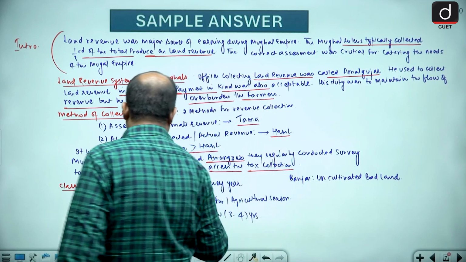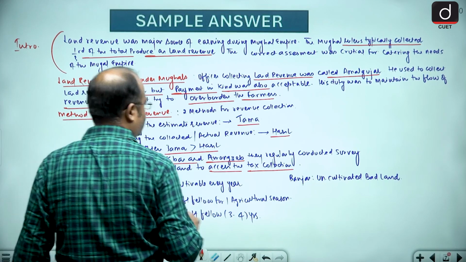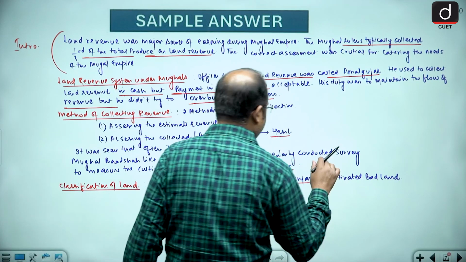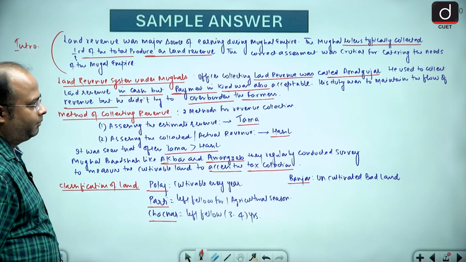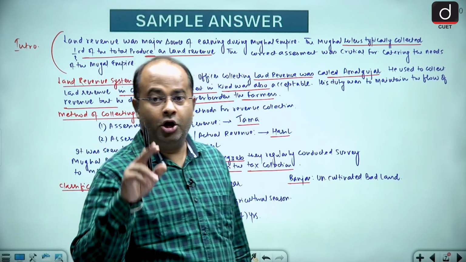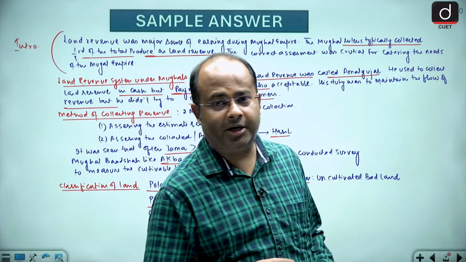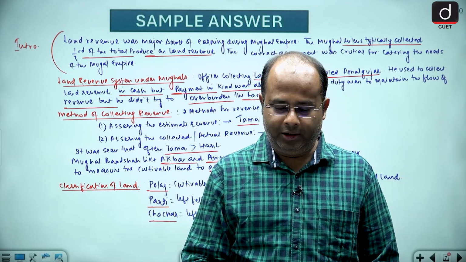In classification of land, we have Polaj, Parti, Chachar and Banjar. These are the four types of land available during the time of the Mughals. Once you highlight the important points, my dear friends, you will catch the eye of the examiner, and I would not suggest you use multiple colour pens during the examination.